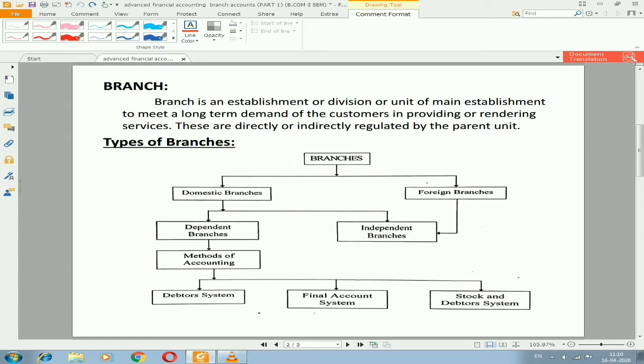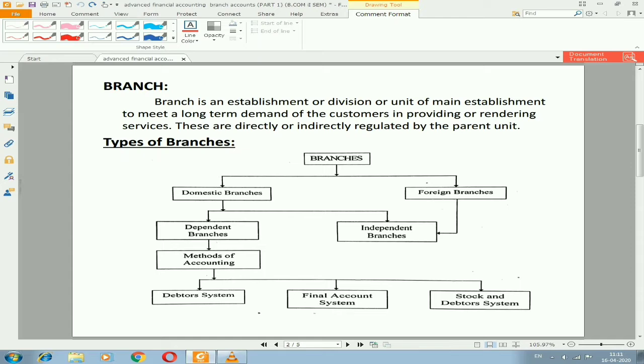Now you can see the meaning of branch. A branch is an establishment or division or unit of the main establishment to meet a long-term demand of the customers in providing or rendering services. These are directly or indirectly regulated by a parent unit. Any establishments, units, or outlets which start doing business apart from the location of the head office will be called branches, mainly to fulfill the demands of the customers.